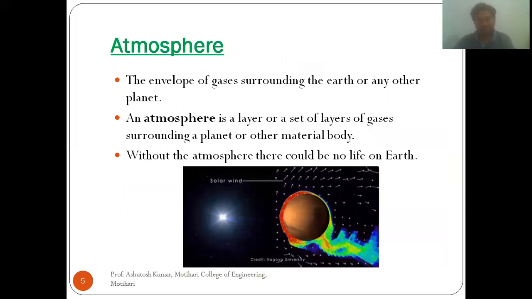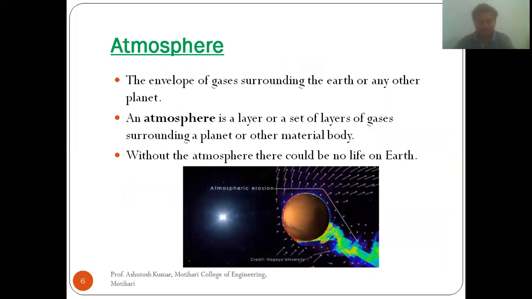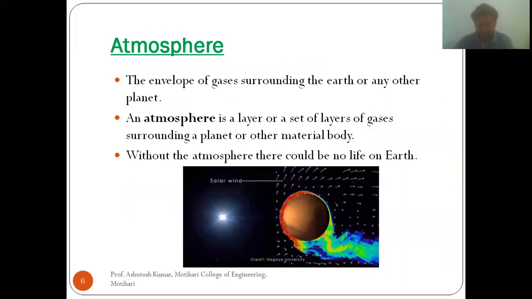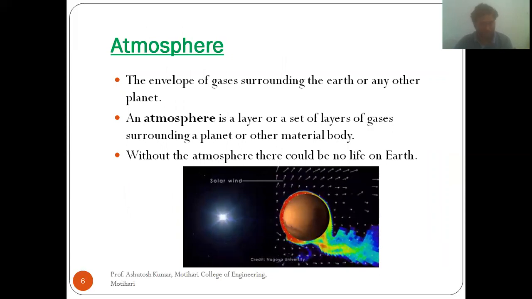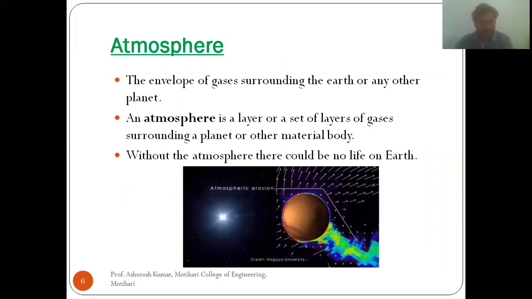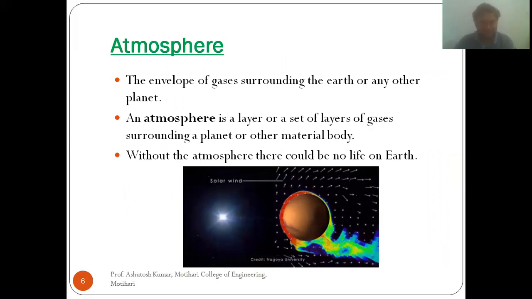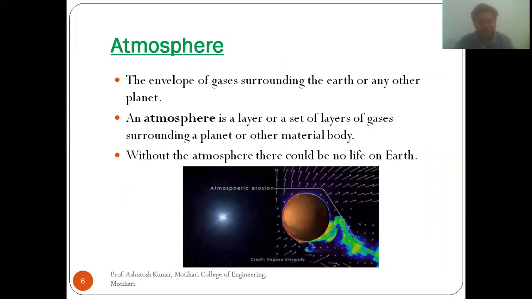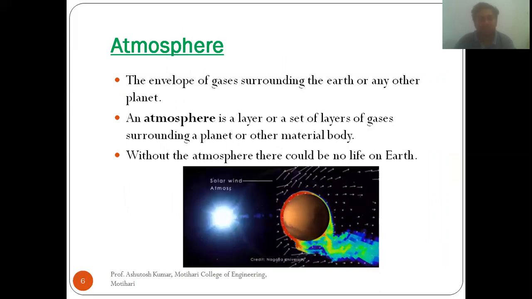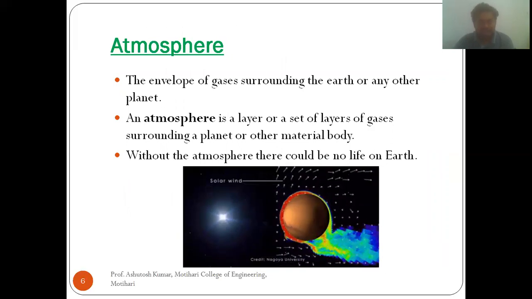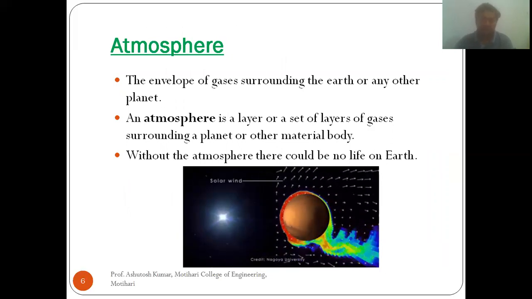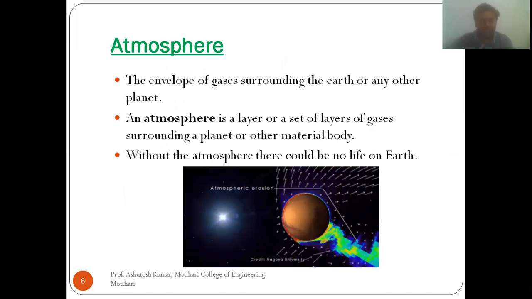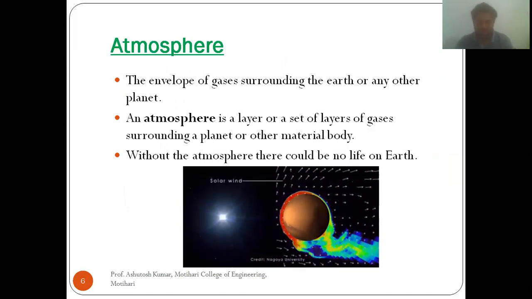So let us start. First, let us discuss what the atmosphere is. The atmosphere is nothing but the envelope of gases surrounding the earth or any other planet. And without the atmosphere, there could be no life on earth. Without the atmosphere, we cannot imagine life on earth.